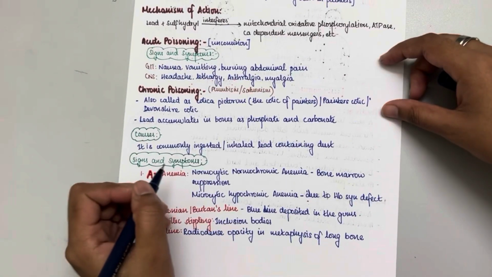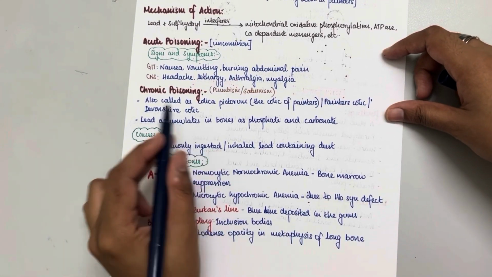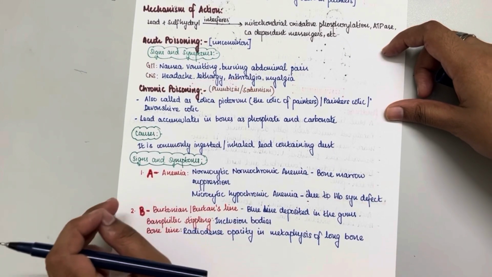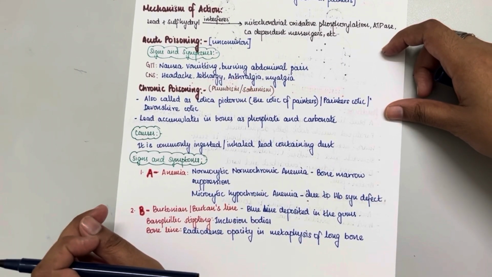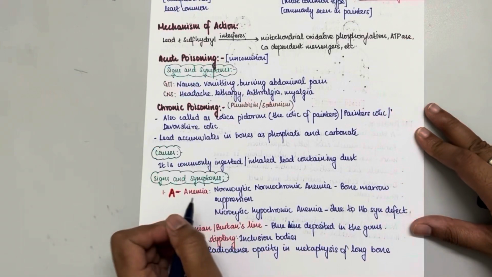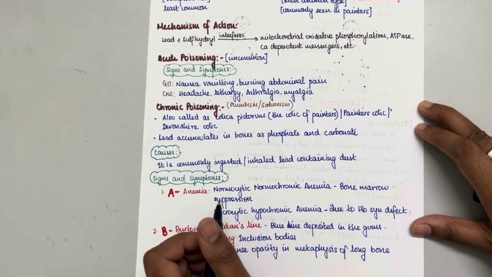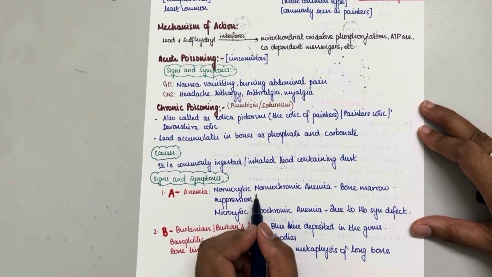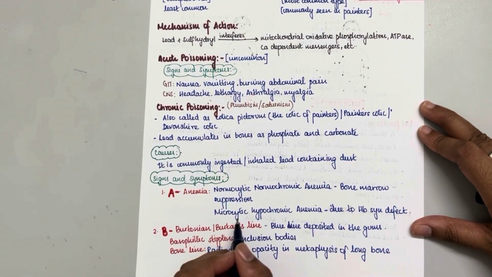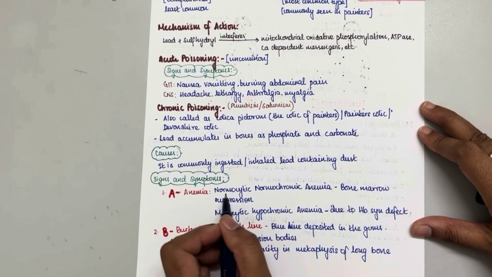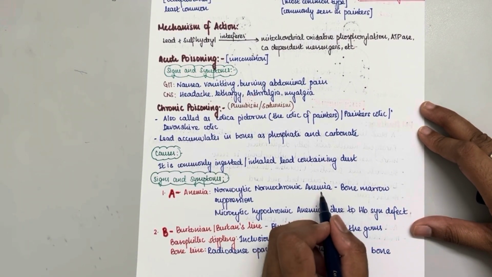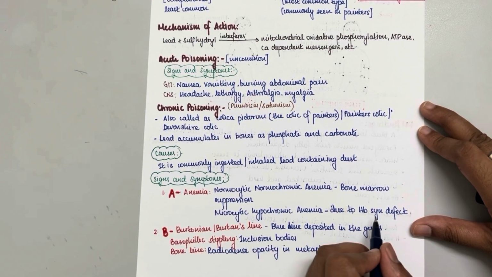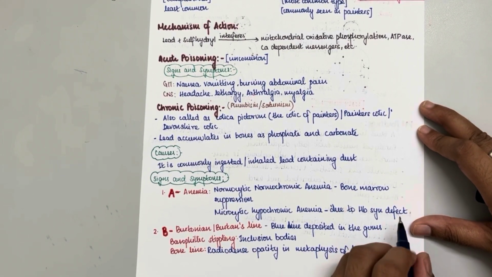Next, let us see the signs and symptoms of chronic lead poisoning. Here it is going to be discussed as A, B, C, D, E, F, G. First let us see A, that is anemia. Chronic lead poisoning causes two types of anemia, that is normocytic normochromic anemia or microcytic hypochromic anemia. The normocytic normochromic anemia is due to bone marrow suppression and microcytic hypochromic anemia is due to HB synthesis defect.